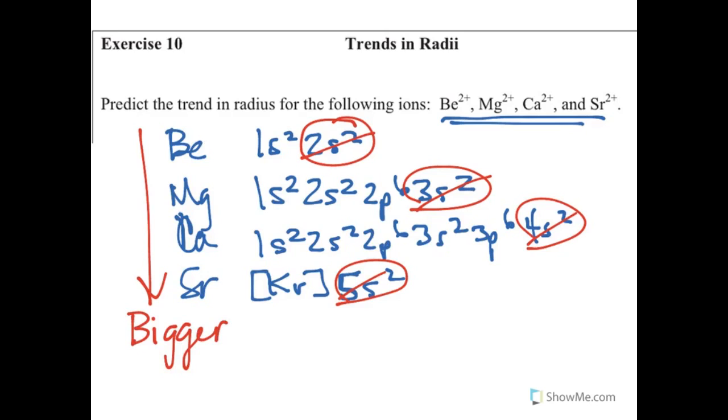It doesn't matter that they're becoming ions, as long as they're all in the same group and they're becoming the same type of ion with the same charge. We're taking off that outer layer, that valence shell of electrons, and they're still going to be getting bigger as we go down. And so we'll have strontium here as our largest, and we will have beryllium here as our smallest. And that's how we would rank those.